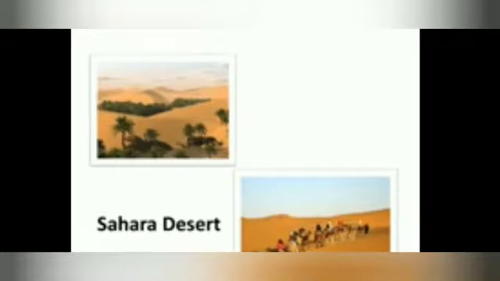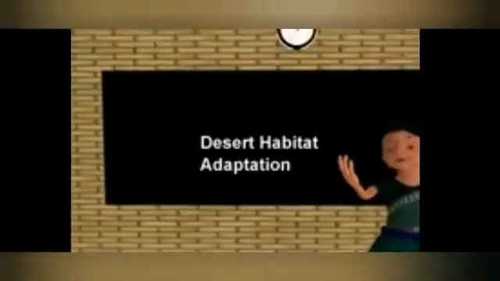These are the pictures of the Sahara Desert in Africa. It is the hottest desert of the world. So now you know how the animals and the plants adapt to the extreme climate of the deserts.